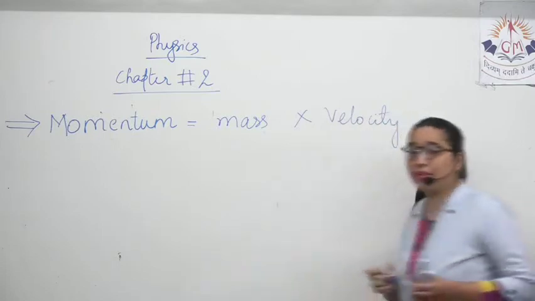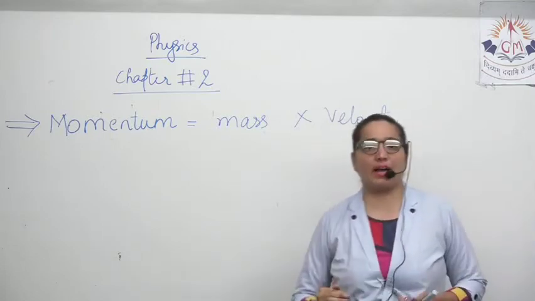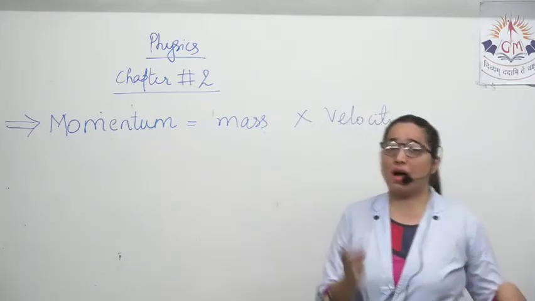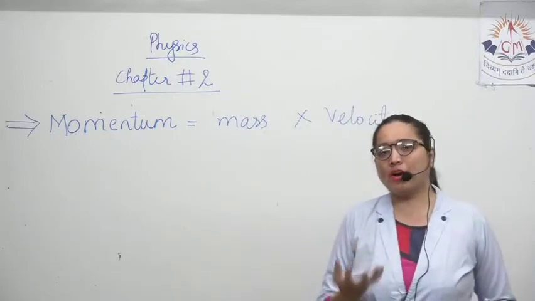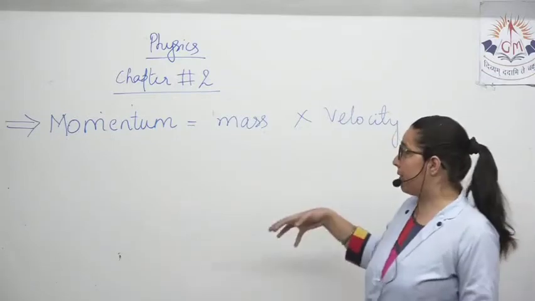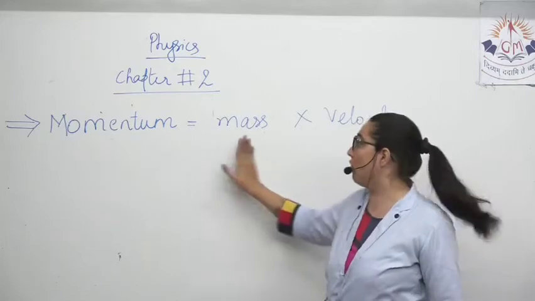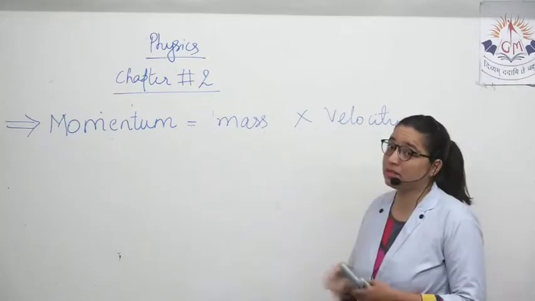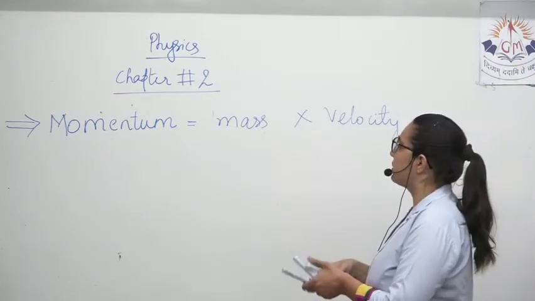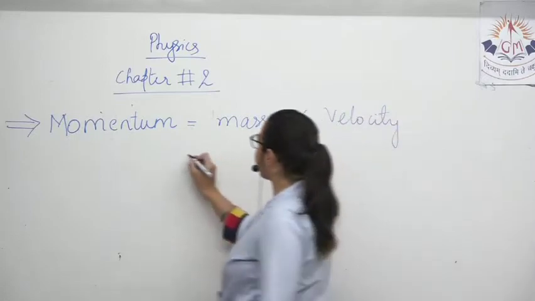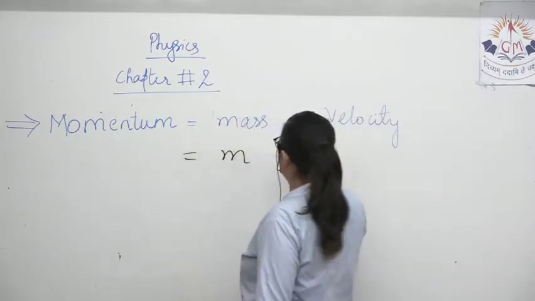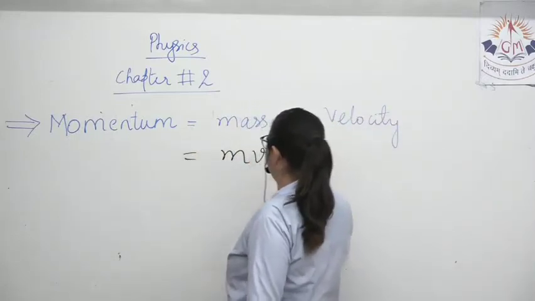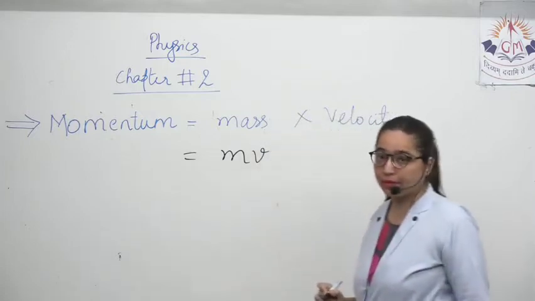What is momentum defined as? It is defined as the product of mass and velocity. What is mass denoted by? Mass is denoted by m. And what is velocity denoted by? It is denoted by v.